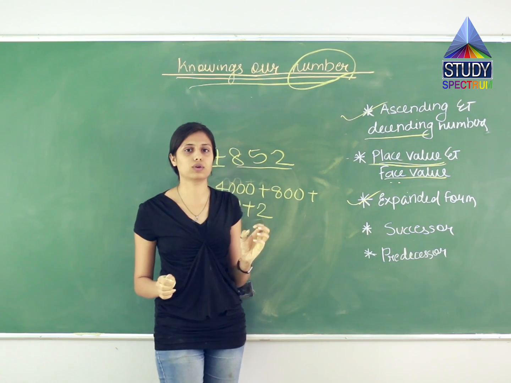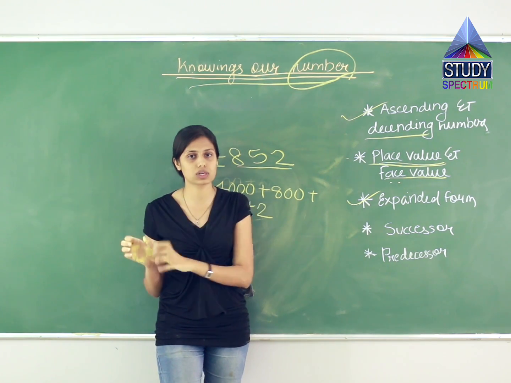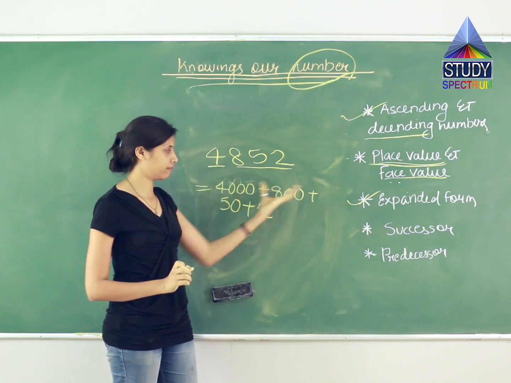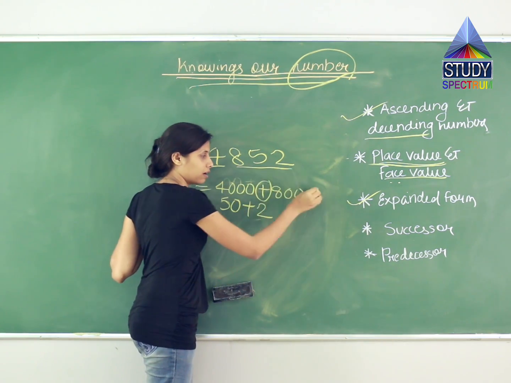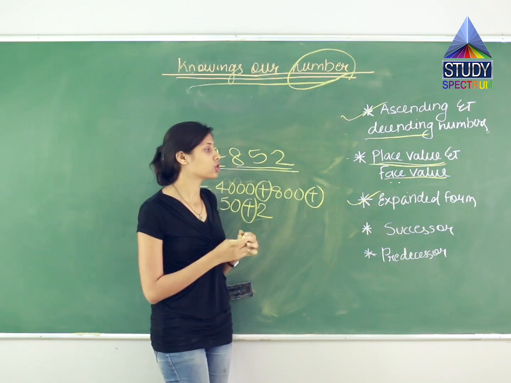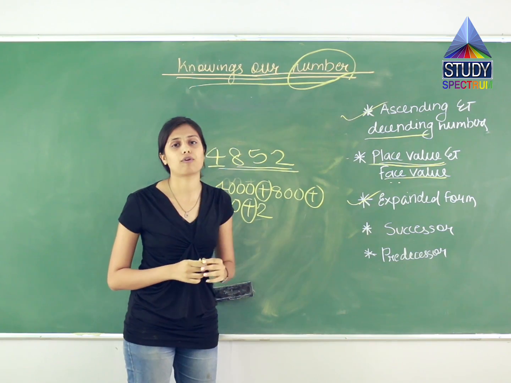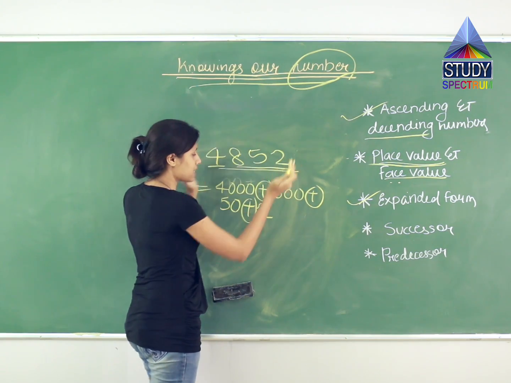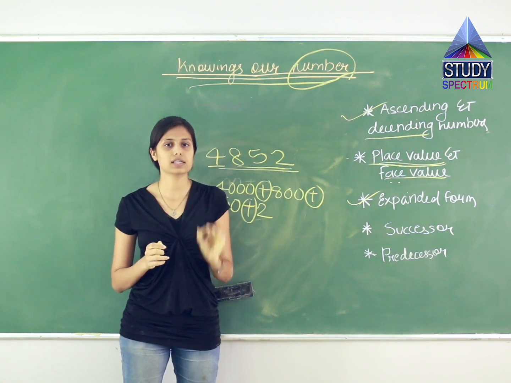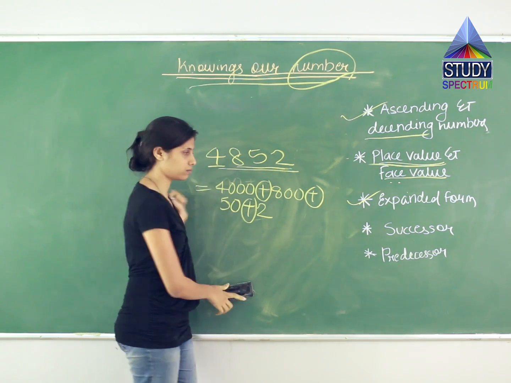In short, what we are doing is we are separating all the thousands, hundreds, tens and units place, and joining them with the addition sign to represent this number. So this is what expanded form is. The number is this and its expanded form is this. Basically solve ऐसे ही करना. How do you read it? You have to form the number of that.